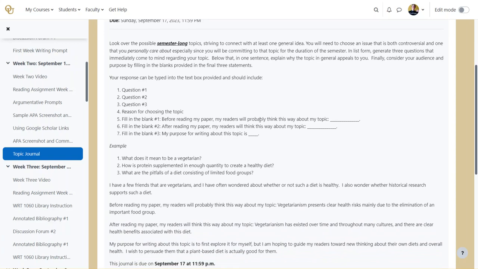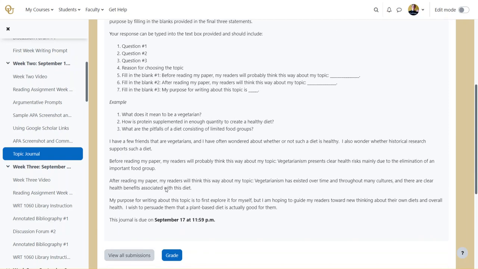Before reading my paper, my readers will probably think this way about my topic. After reading my paper, my readers will think this way about my topic. My purpose for writing about this topic is, which is a little different than your reason for choosing it. Your reason for choosing it is usually personal. Your purpose for writing about it is what you want the audience to do with your information. And I gave you an example below.